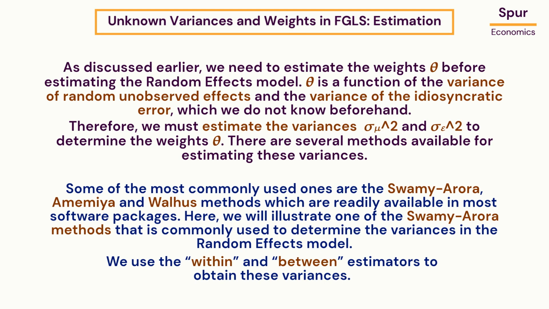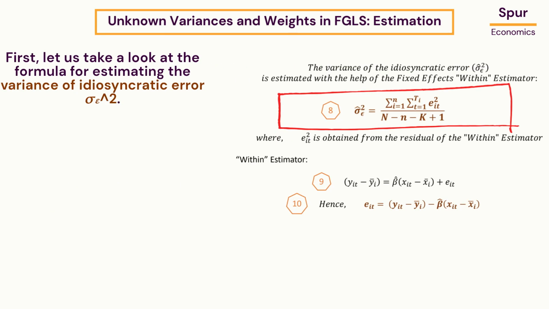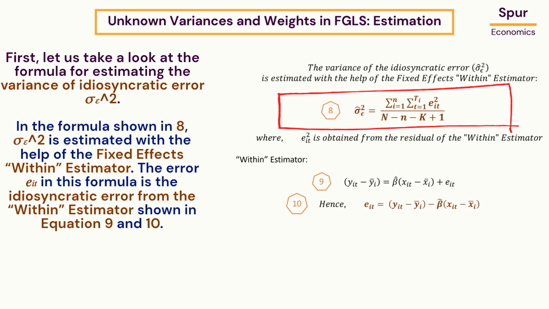Some of the most commonly used ones are the Swamy-Arora, Amemiya and Wallace-Hussain methods, which are readily available in most software packages. Here, we will illustrate the Swamy-Arora method that is commonly used to determine the variances in the random effects model. We use the within and between estimators to obtain these variances. First, let us take a look at the formula for estimating the variance of the idiosyncratic error, sigma epsilon square. In the formula shown in equation 8, sigma epsilon square is estimated with the help of the fixed effects within estimator. The error e_it in this formula is the idiosyncratic error from the within estimator shown in equations 9 and 10.